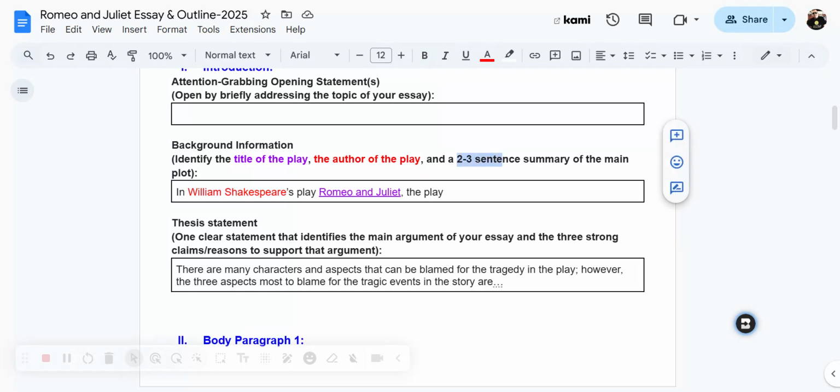And then you want a 2 to 3 sentence summary of the basic plot of the story. So if you notice, it says here, "In William Shakespeare's play, Romeo and Juliet, the play..." And then what you would do is ultimately write it. What is the play basically about in 2 to 3 sentences? What did it focus on? You're not giving away the whole story. You're not talking about major key events that occurred in the story. You're just giving a basic general synopsis. If someone were to ask you, what was this play about in your own words in 2 to 3 sentences, what would you say? And I'd like you to write that right here in this portion of this box right now. So pause the video and fill out the background information now.